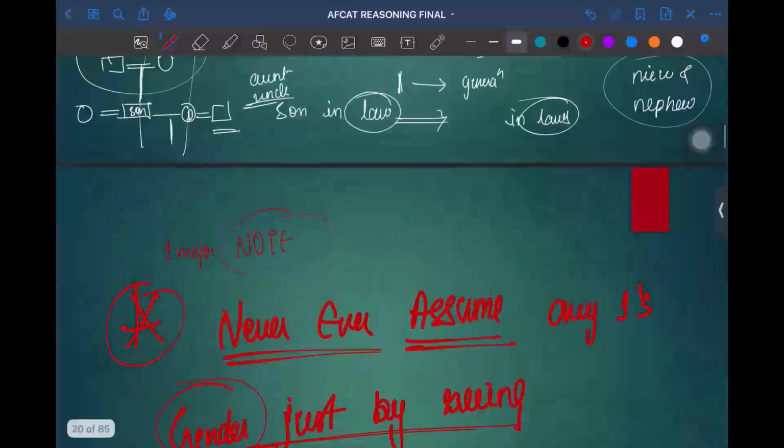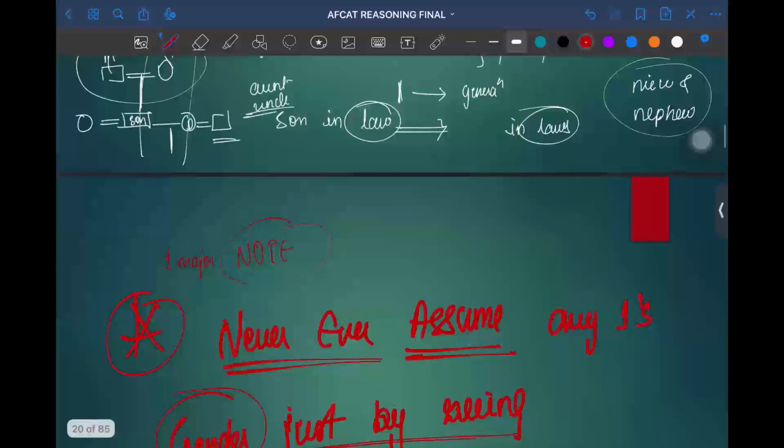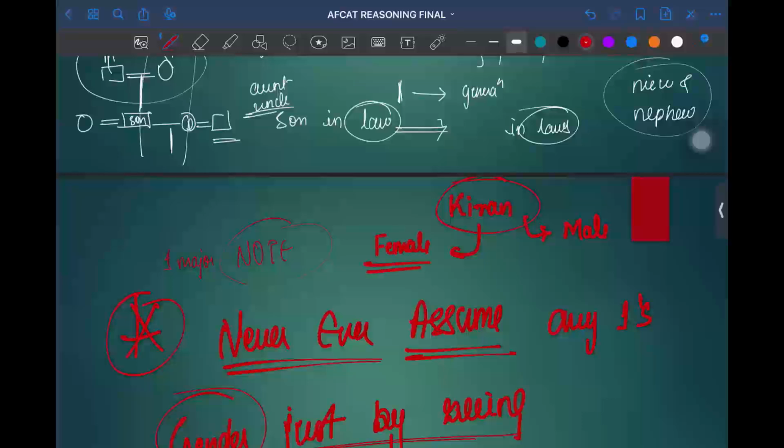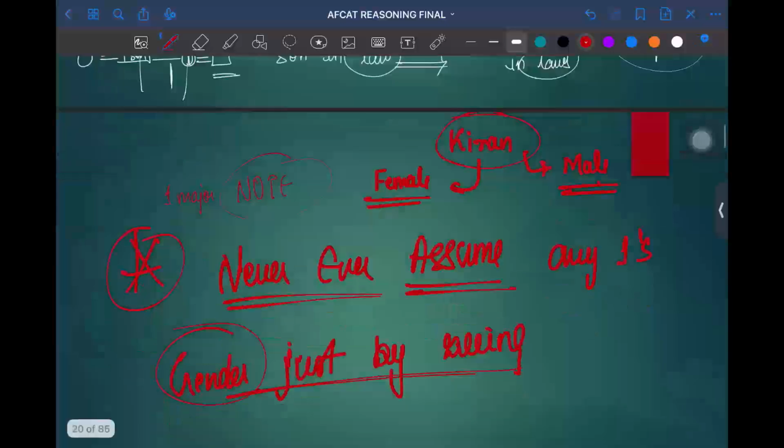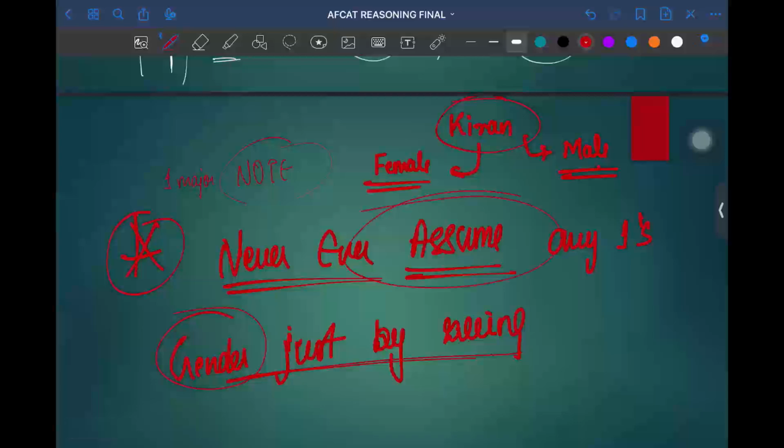If you take any name, like Kiran, you cannot justify that Kiran will always be a male name; it is possible that some people keep Kiran as a female name. So never ever assume anything in blood relations, as well as throughout your reasoning part.